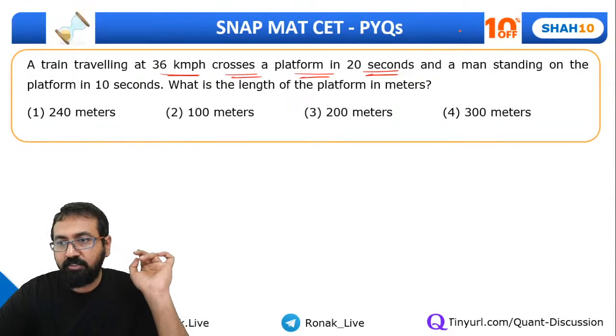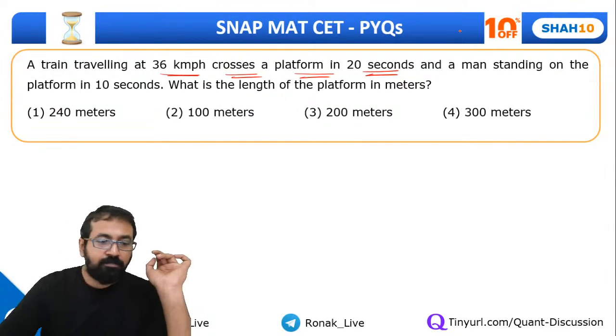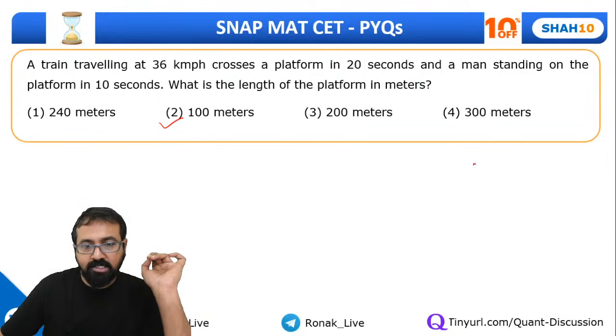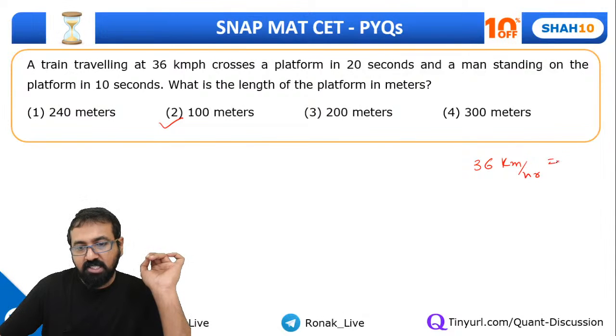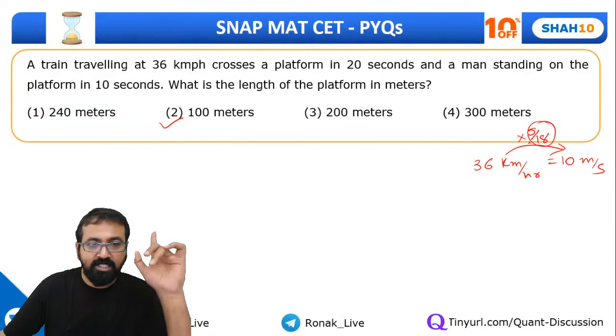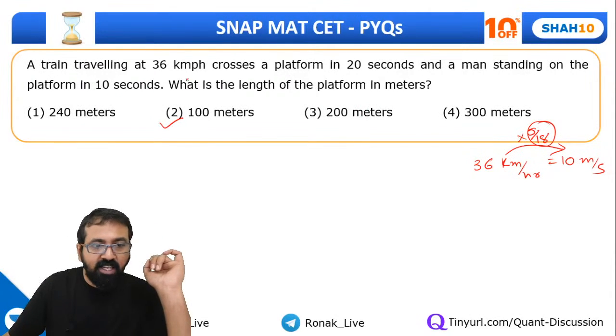Okay, let's see whether it's correct or not. Yeah, so it's 100 meter, everyone. That's correct. Very good, Dia. Let's try for this. So guys, the only thing you should know is 36 kilometer per hour is nothing but 10 meter per second. You should be able to quickly convert kilometer per hour to meter per second by multiplying by 5 by 18. That's the first point.